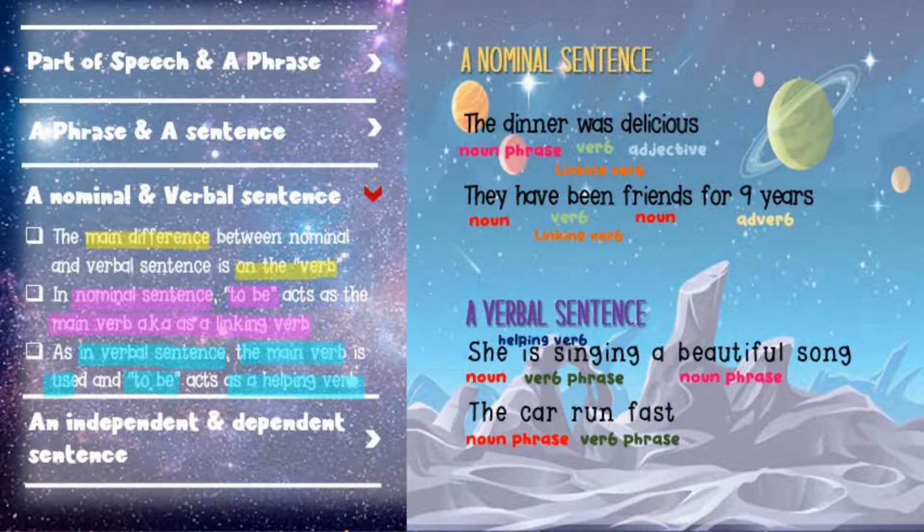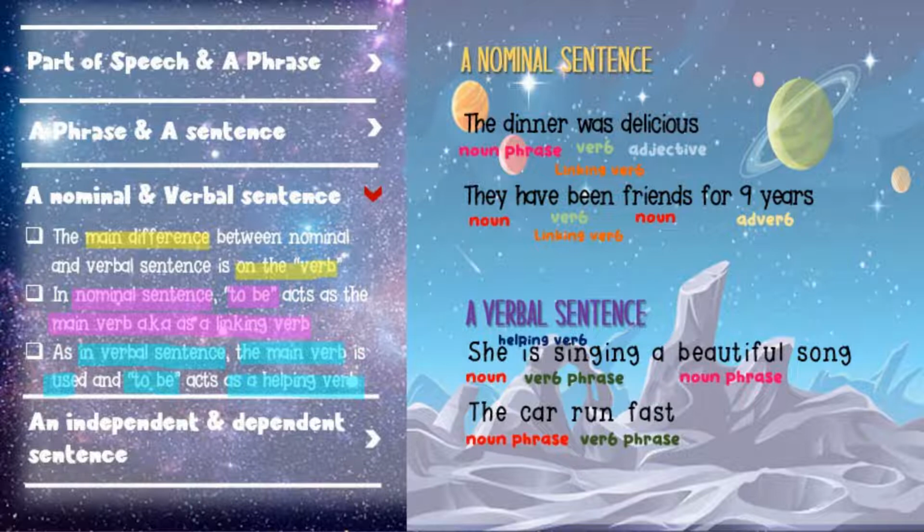Okay, now we are going to talk about the nominal and verbal sentence. One thing that we have to remember is that the main difference between nominal and verbal sentence is the verb. So pay attention to the verb, because by identifying the verb here, we can decide whether it is a nominal or a verbal sentence.